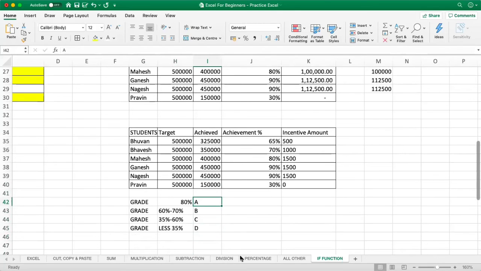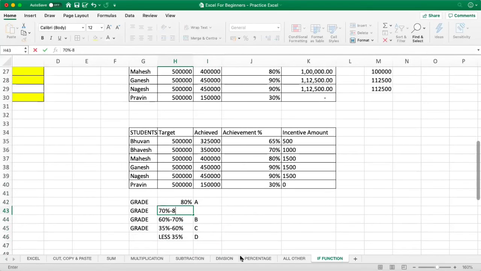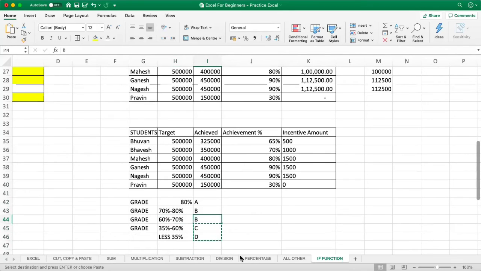Sir, we have missed between 70 to 80. So 70 to 80 is B, then 60 to 70 is C, then D, and then last E. Okay, this is what it is, right?